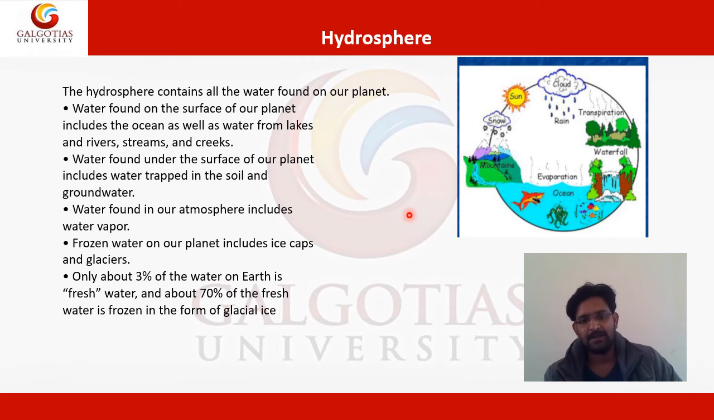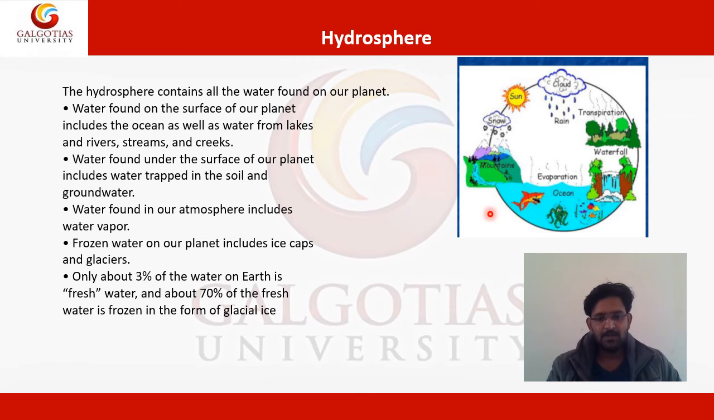So the hydrosphere contains all the water found on our planet. Water found on the surface of our planet includes the ocean as well as water from lakes, rivers, streams and creeks. Water found under the surface of our planet includes water trapped in the ice, soil and groundwater. Water found in our atmosphere includes water vapor, that is the cloud. Frozen water on our planet includes ice caps and glaciers, that is snow, and there are the mountains.